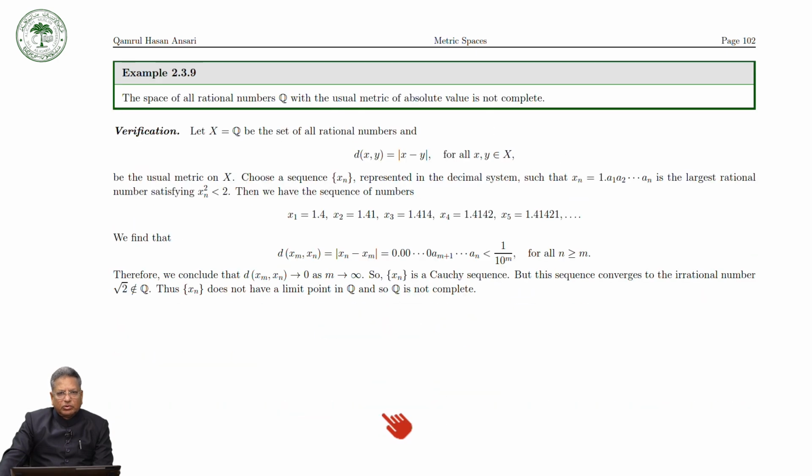Now, today we will see that the set of all rational numbers with the usual metric of absolute value is not complete.